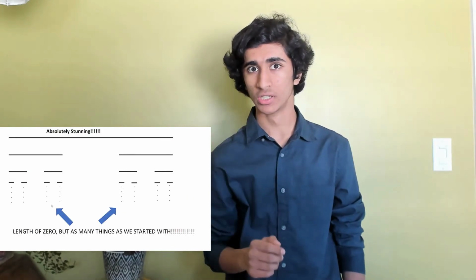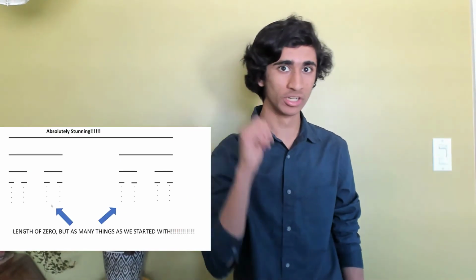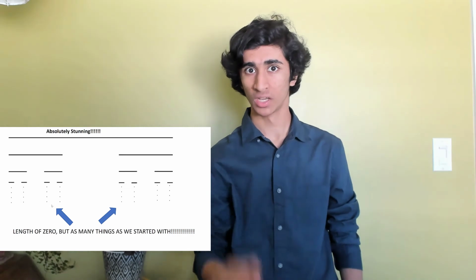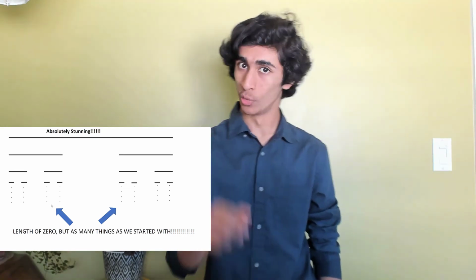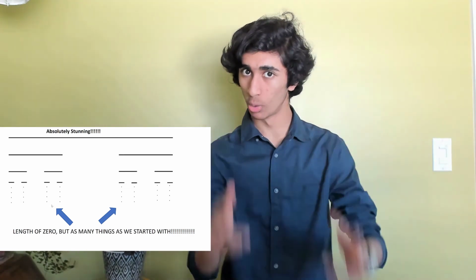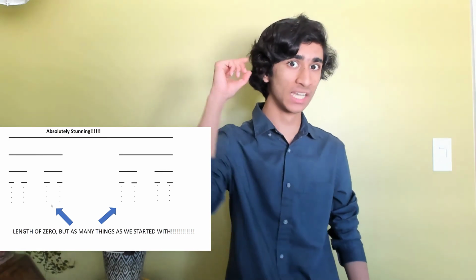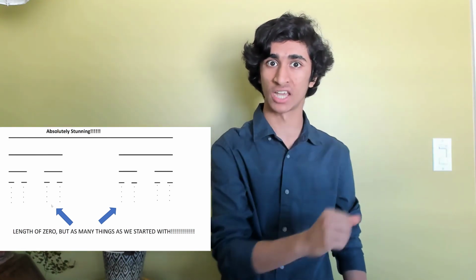Now take a moment to digest what I have just said to you. It is absolutely stunning, mind-blowing, and paradoxical. Infinity truly works in mysterious ways. We had a set of length 1. We kept taking away from it until its length was 0, and we still ended up with as many numbers in that set as we started with.